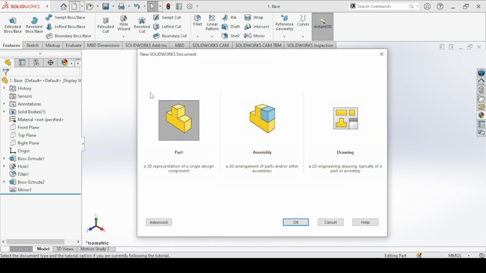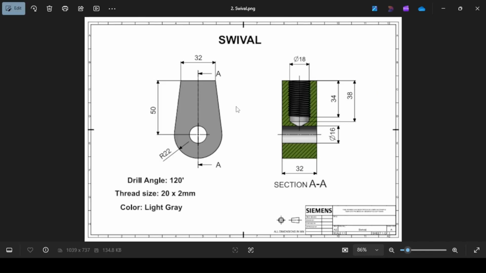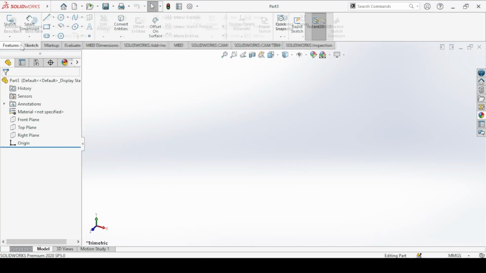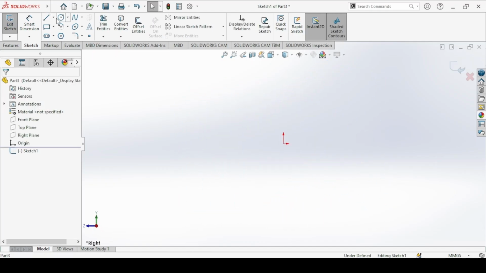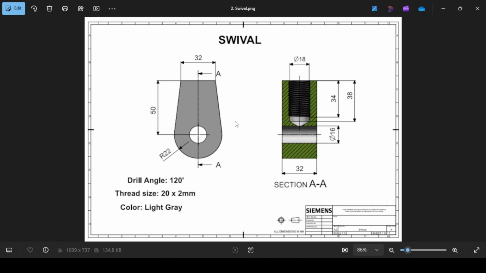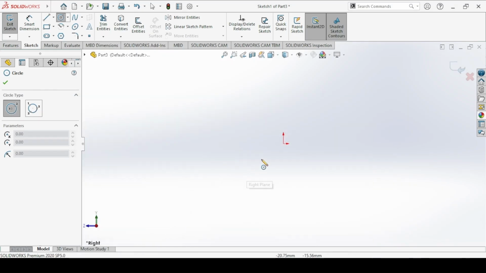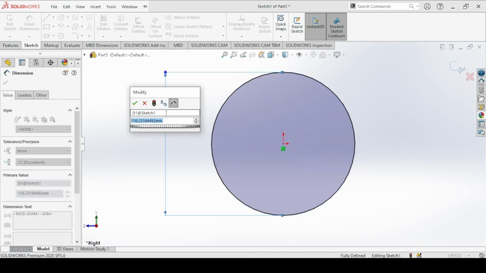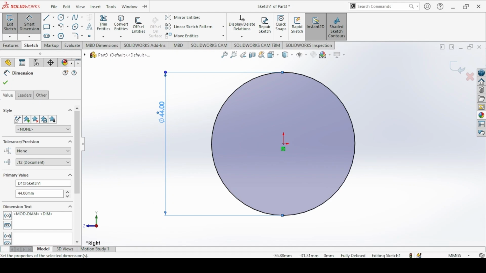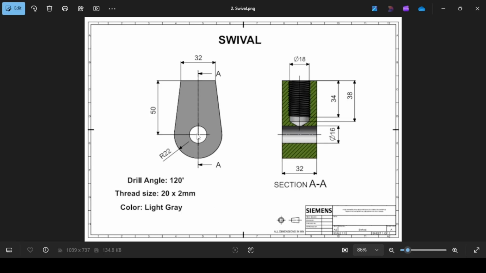Then you create a new file for the next part. The next part is the swivel. So create a sketch on the right plane. Again, we need a circle of radius 22, hence a diameter of 44. We have a hole as well of diameter 16 millimeters. Then we connect with lines to form this shape.